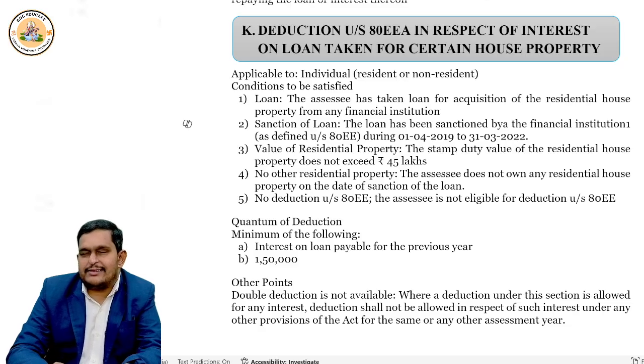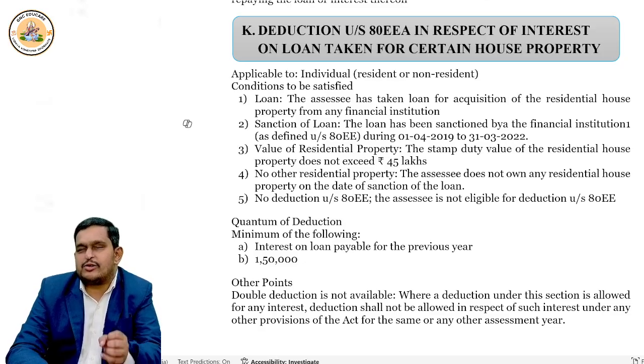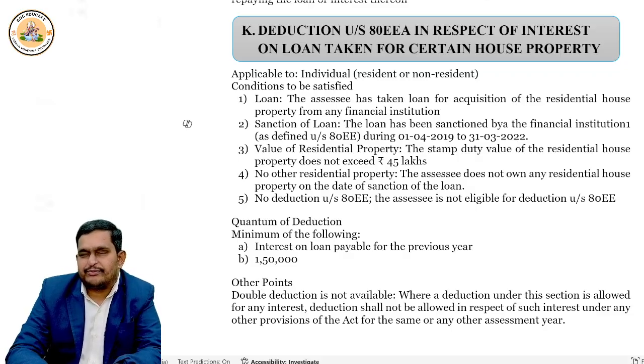Second point they say, the loan may be taken from any financial institution. The purpose is to acquire an EV, electric vehicle, right? There is no monetary limit specified here that the EV price should be this much or that much, nothing like that. Okay. So you take the loan from a financial institution for purchase of an electric vehicle, right?